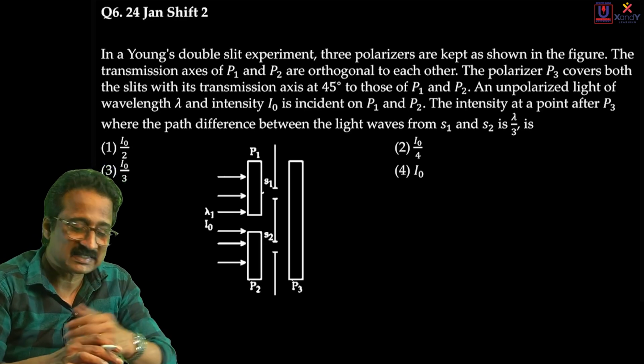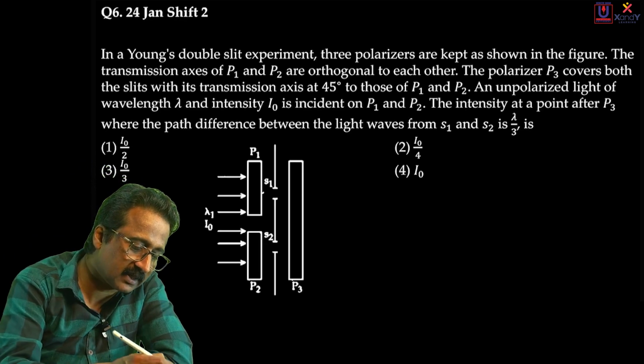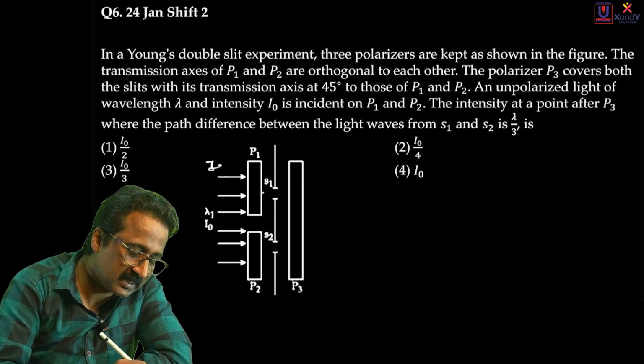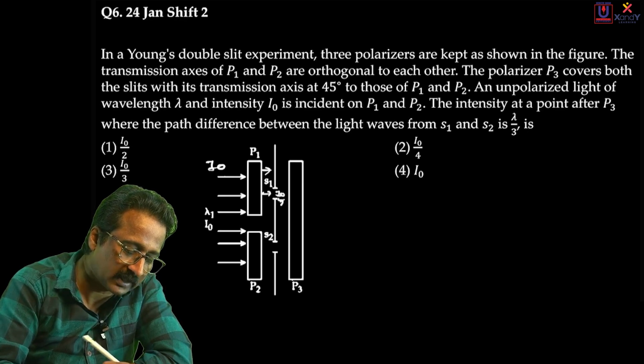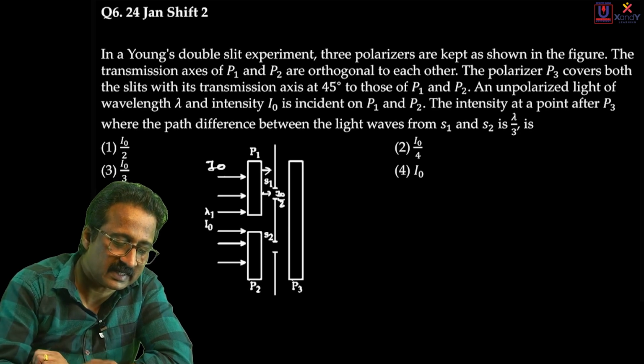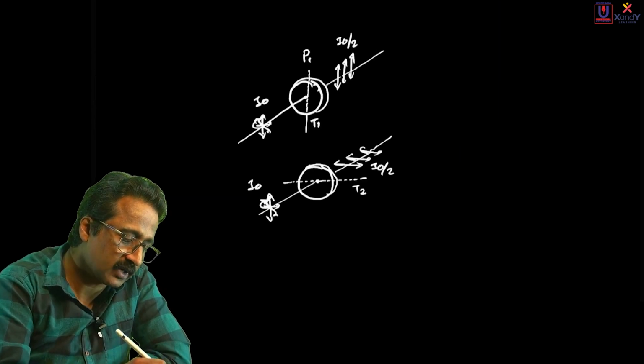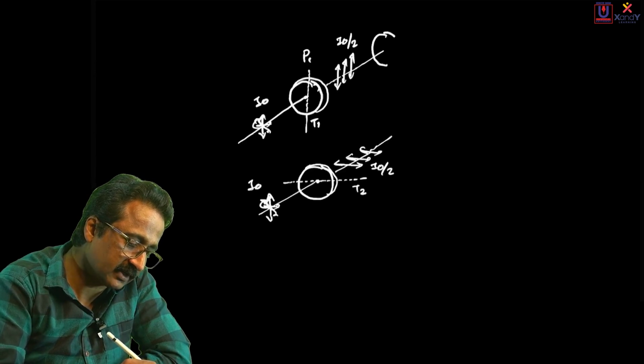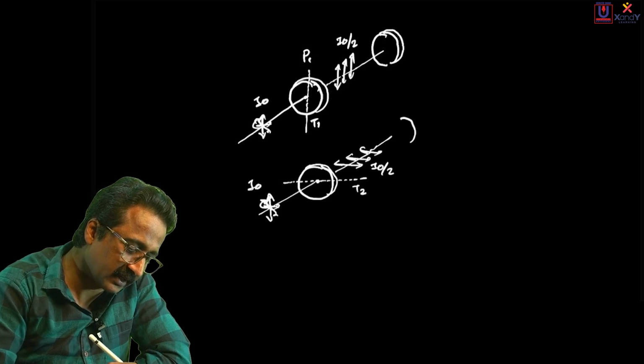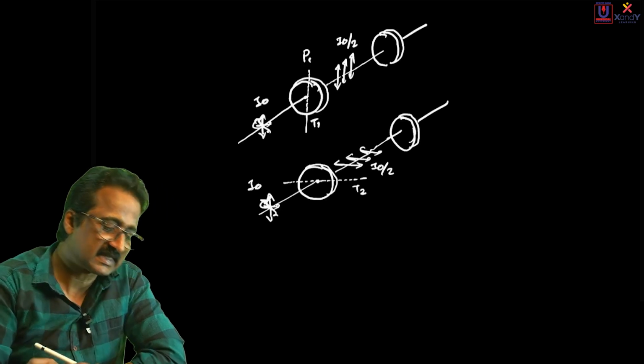So let me come to the second Polaroid now. Remember, I0 is the intensity here, and the intensity of the light going out after this is I0/2. Okay, let's come to the next Polaroid now. Let me show the next Polaroid. There is only one Polaroid; I am just drawing two. It is the same Polaroid because it's a bigger Polaroid, and drawing them together makes the figure difficult, so I draw it like this. This is it. Now this is the second Polaroid.